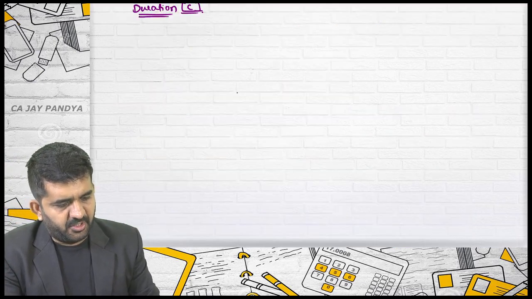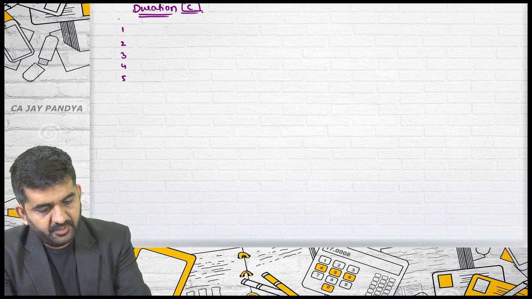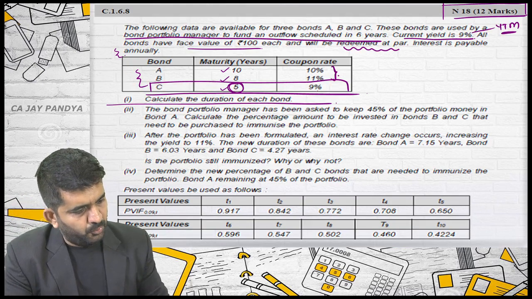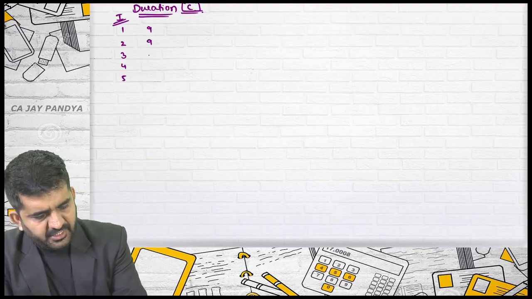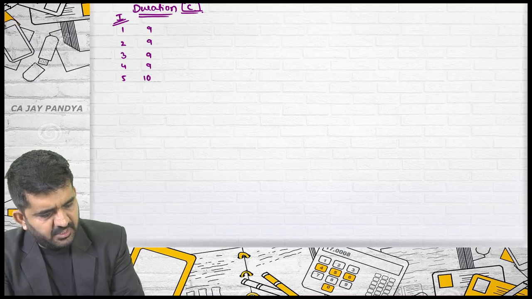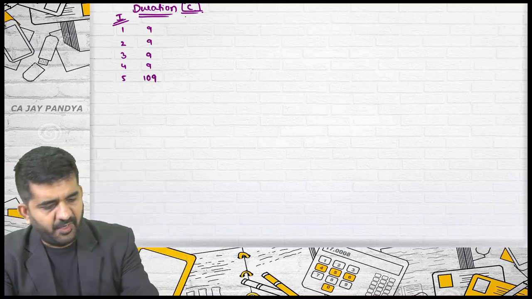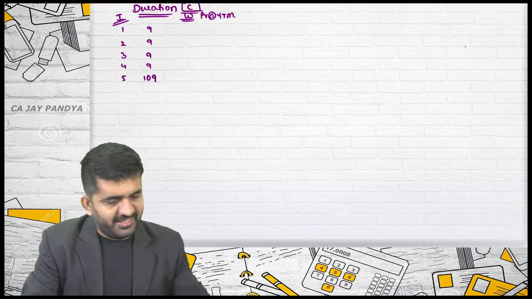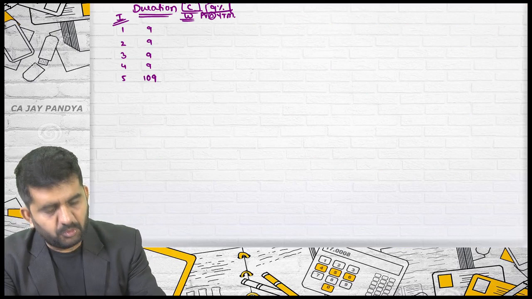What are the number of years to maturity? 1, 2, 3, 4 and 5. This should be taken as I. What are the cash flows? The face value is 100 into 9% will be 9 rupees, 9 rupees, 9 rupees, 9 rupees and 109 rupees because it is redeemable at par. I need to find out W. What is W? Present value at the rate of YTM. What is YTM? 9%. So at 9% I need to find out present value.